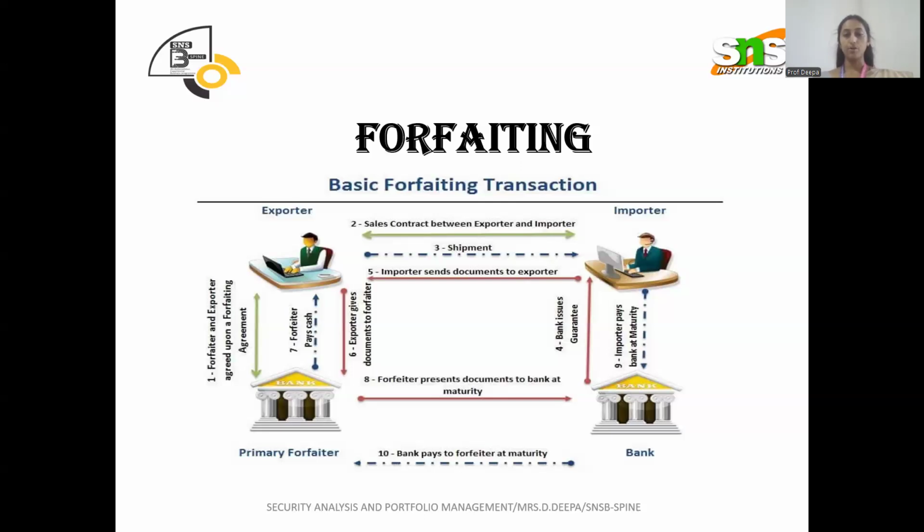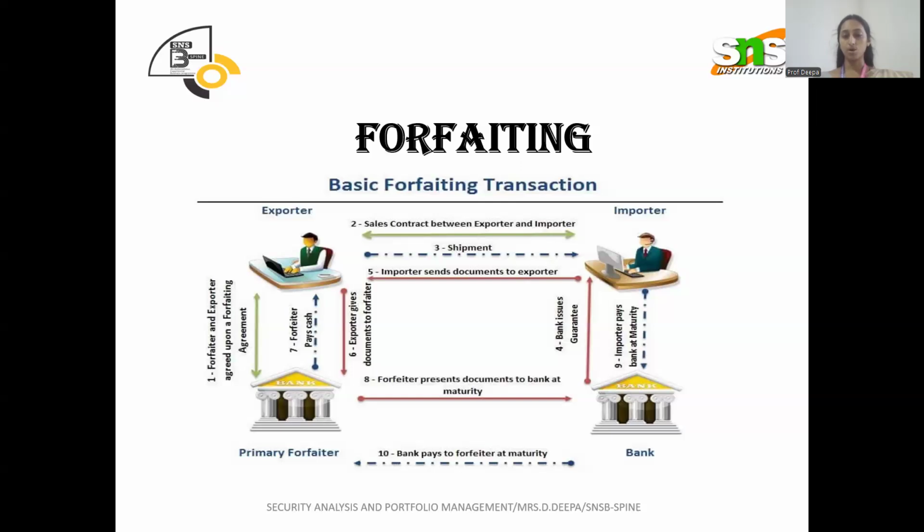And next, see the fourth point: the bank issues a guarantee. On behalf of this importer, the bank should give some guaranteed proof, evidence. Next, see the fifth point: the importer sends documents to the exporter. Whatever document he receives from the bank, he submits to the exporter, so that the exporter may have that assurance.